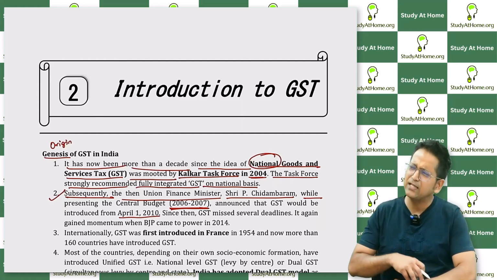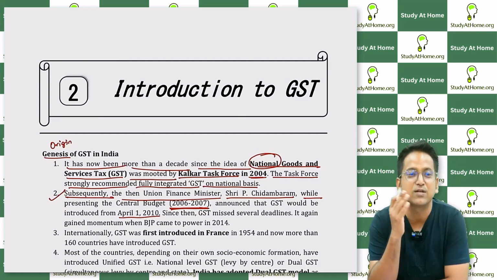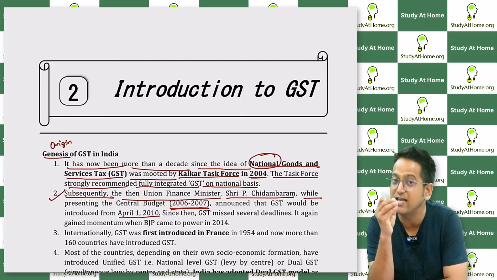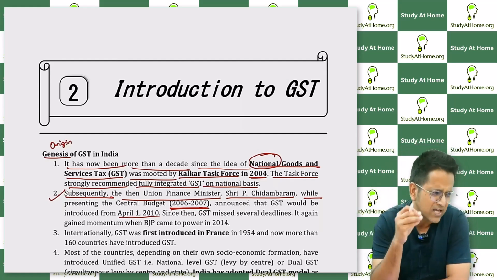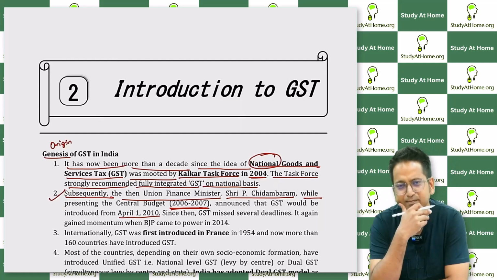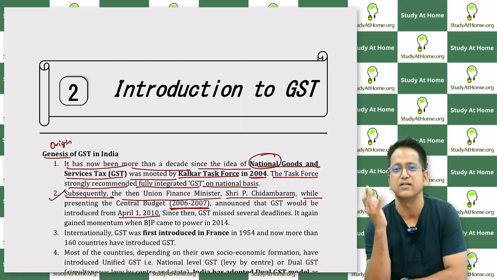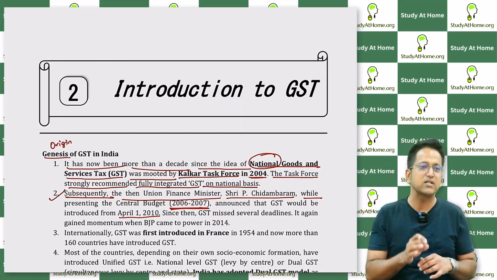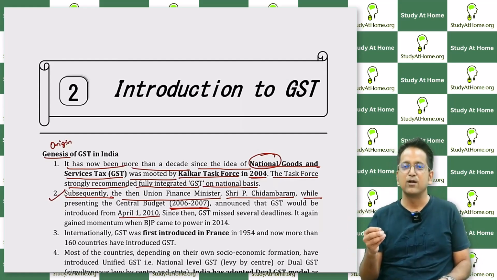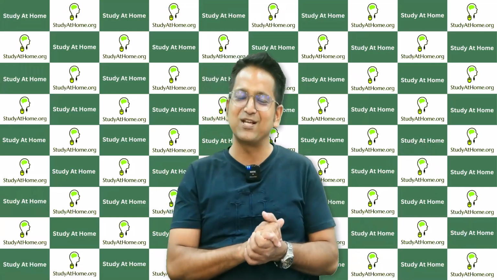Right? But was the GST launched on April 1st, 2010? You know that it wasn't. In 2010, when P. Chidambaram presented the budget, he announced that GST will be introduced from 2011. Then in 2011, it was said that it will come in 2012. And then they did not say anything. In the 2012 budget, they didn't mention anything, just said we will introduce GST soon. The Congress government also said the same in the 2013 budget that GST will come soon. And then in 2014, BJP's government came to power. Modi ji's government came to power, right?